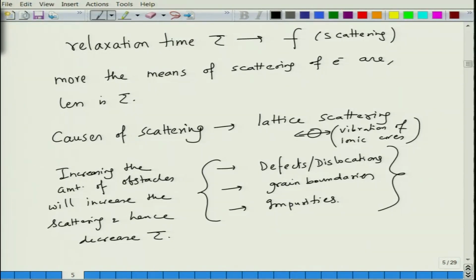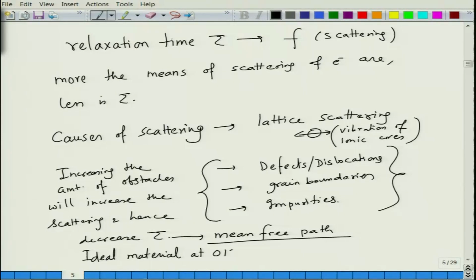So, this tau is essentially related to what we say is the mean free path. Mean free path is the average distance travelled between two collisions. Of course, for an ideal crystal, an ideal material at 0 K, there are no lattice vibrations, no defects.